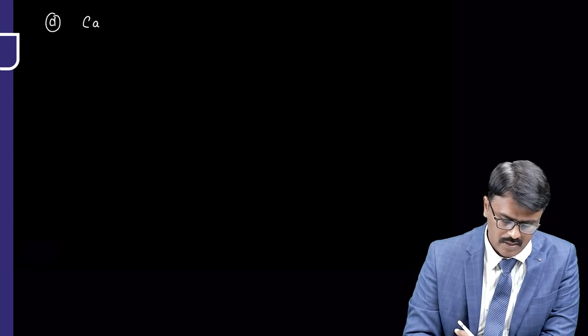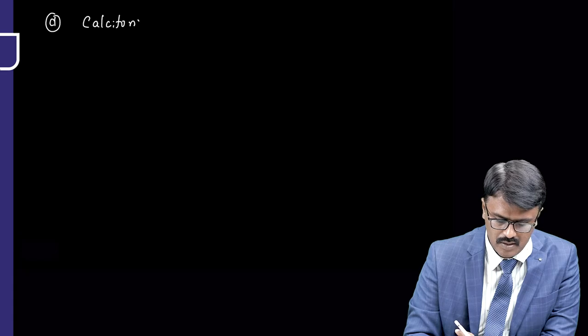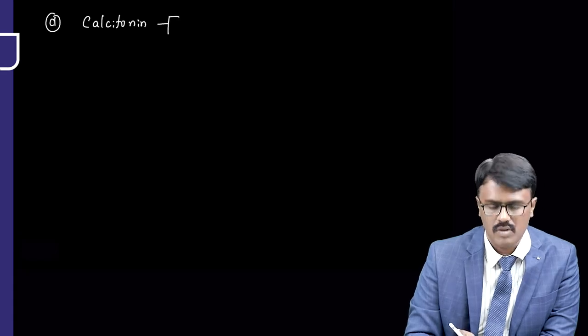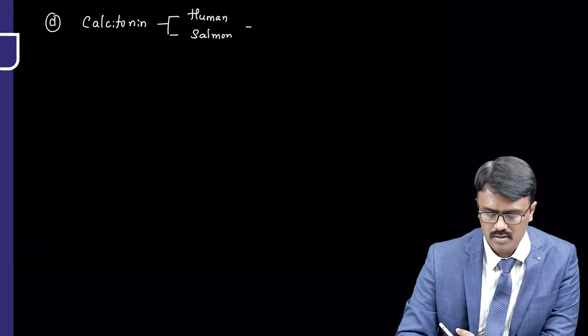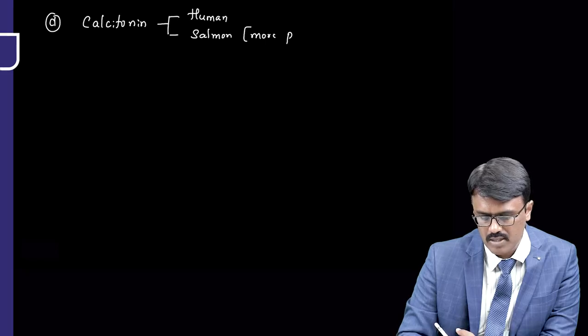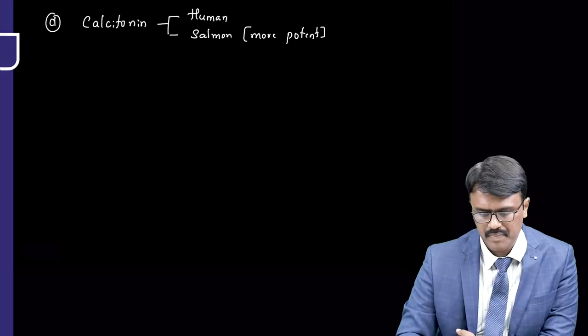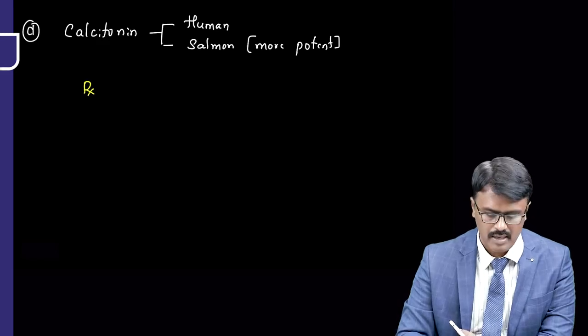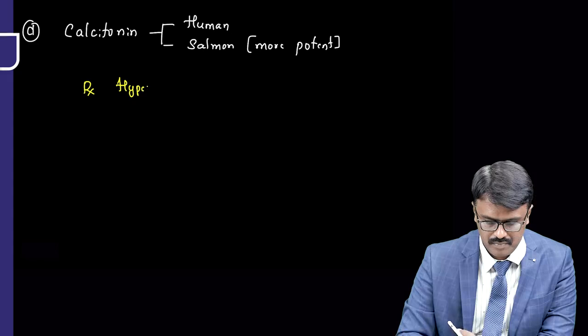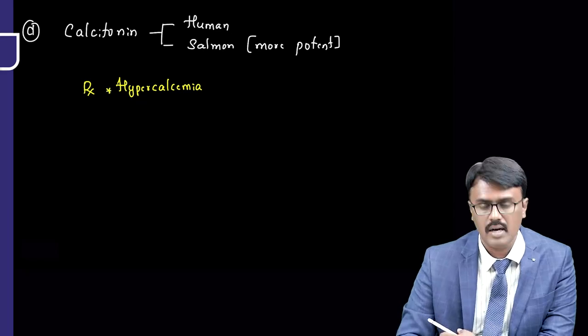So once we are done with bisphosphonates, let us move on to the next target. The next target we are going to discuss is calcitonin. There are two derivations of calcitonin. One is human calcitonin and the other is salmon calcitonin. Salmon calcitonin is more potent compared to human calcitonin. Now this calcitonin, we can use in the management of, number one, hypercalcemia. So it is used in the management of hypercalcemia.